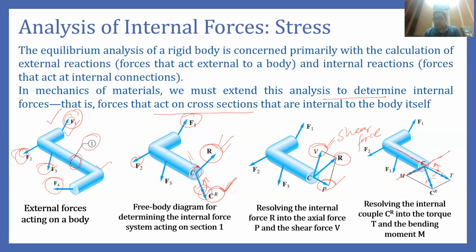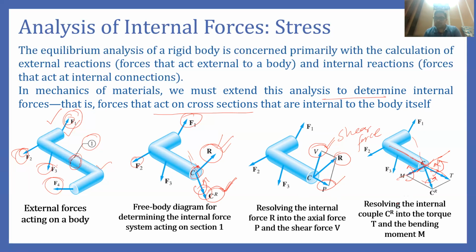So this couple which is acting along this unknown axis, we have divided into two components. One is acting along the axis parallel to the member, and the other along the axis parallel to the cross section.